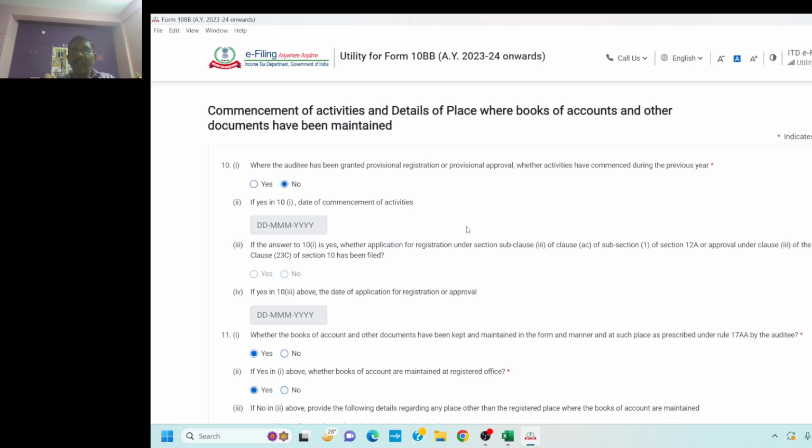If that deadline has been missed, then for all those trusts for whom the provisional approval has expired by 30th September 2023, the provisions of exit tax would apply from the financial year 22-23. We would be uploading a separate video about the exit tax provisions, but this provision, please keep it in mind.